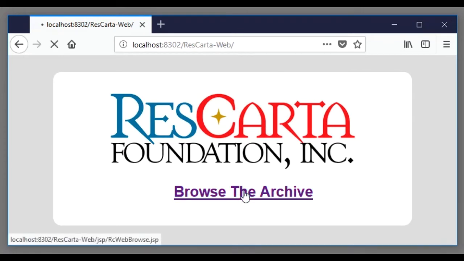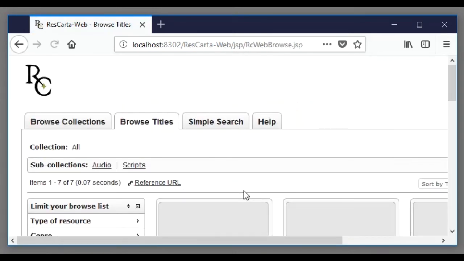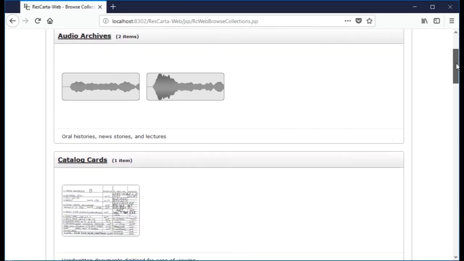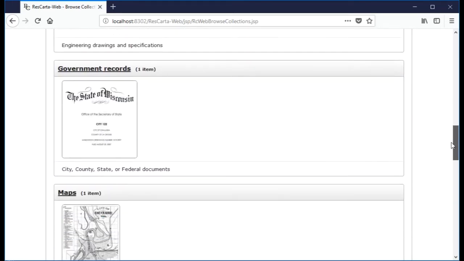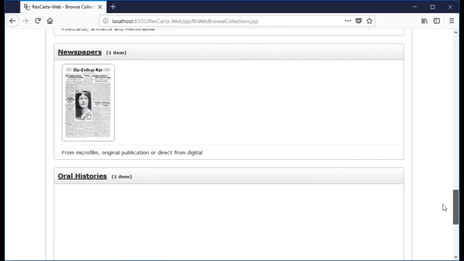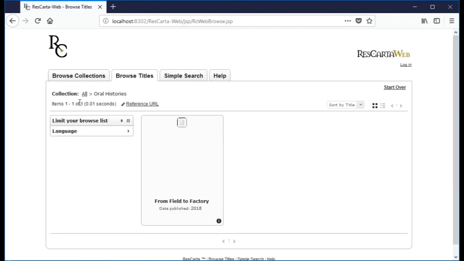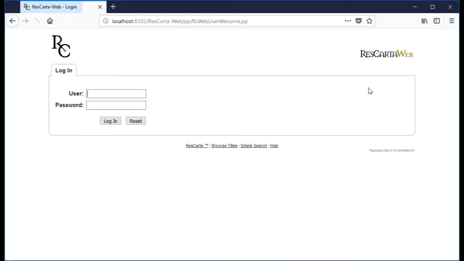We can browse the archive. Click. Takes a couple seconds to load the first time. Okay, it's loaded up. Maybe what I should do is change the size here. There, that looks better, so you can see the whole screen. I'm going to scroll down where we got our collections, and we'll get down to our oral histories, and it looks like it's empty, but it says there's one item. That's because I click on oral histories, and here's the oral history, shows one item, Field to Factory, because there's no thumbnails. The thumbnails are not part of the archive, they're part of the web server.